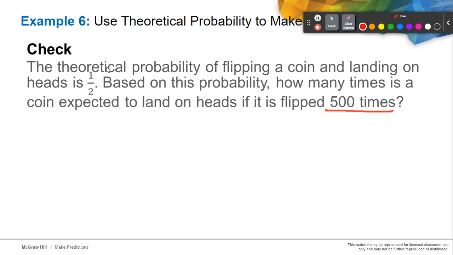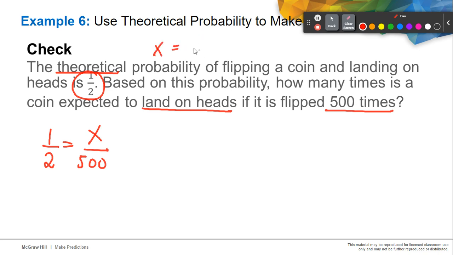Again, we use our theoretical probability of one half when we flip a coin, and we are going to predict how many times heads will land over 500 times. So x represents the number of times heads will appear when we toss our coin 500 times.